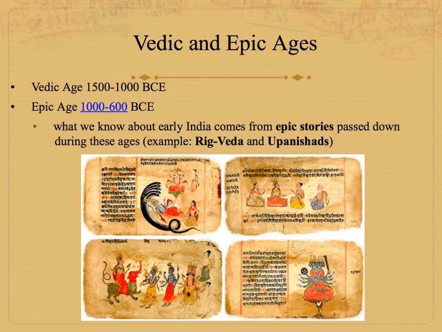And so this period after the Aryans settled is called the Vedic Age or the Epic Age. Remember, the early form of Hinduism is called the Vedic religion, and so this is the time period when a lot of these poems and hymns that the Aryans brought that formed their religious beliefs were written down. So an example, the Rig Veda, which we looked at a little part in class, and the Upanishads.